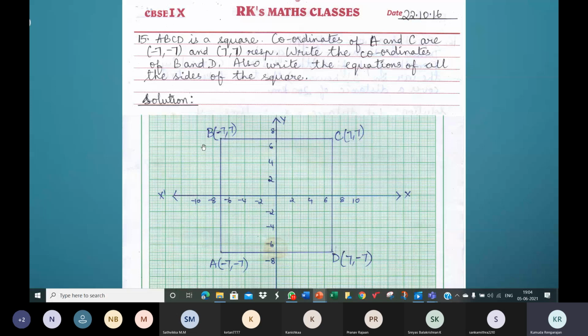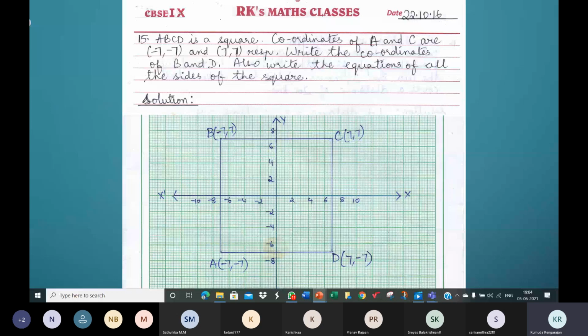The coordinates of the other two vertices will be the same, 7, 7. You just have to fix the signs according to the quadrant they belong to. When you mark A and C, A is in the third quadrant and C in the first quadrant.